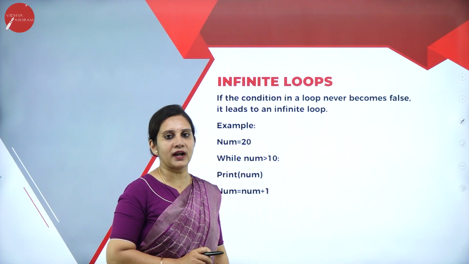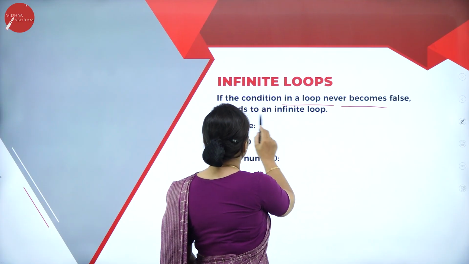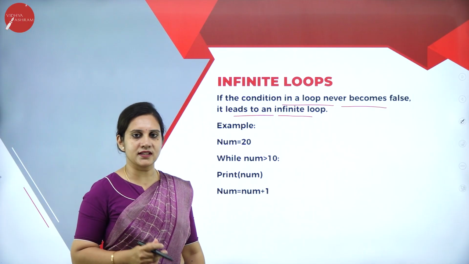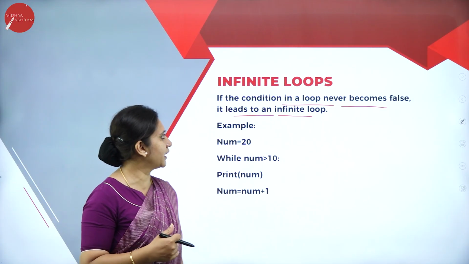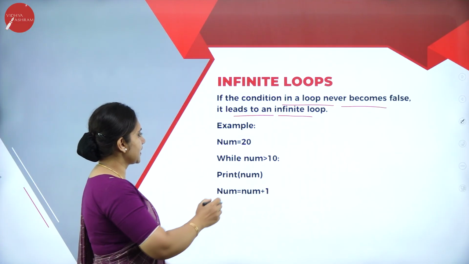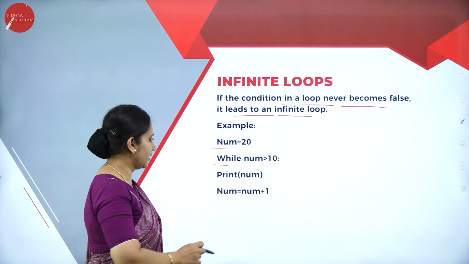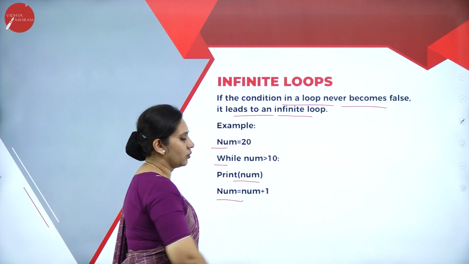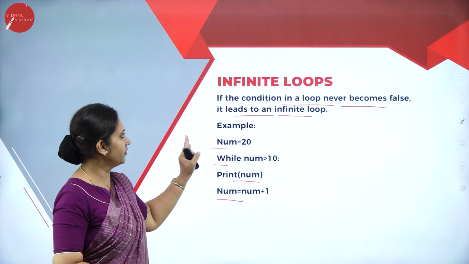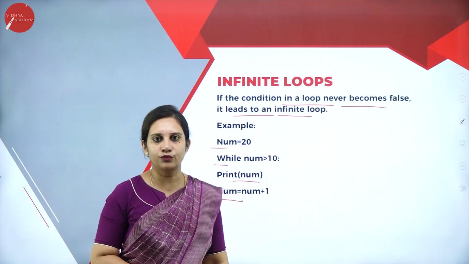Next we have infinite loops. What is an infinite loop? The condition of the loop never becomes false, so it leads to an infinite loop. In a sense, in the loop, the statement will never become false. Here the example: num is equal to 20, while num is greater than 10, print num, num is equal to num plus 1. Until that condition becomes false, it stays true, so it leads to an infinite loop.